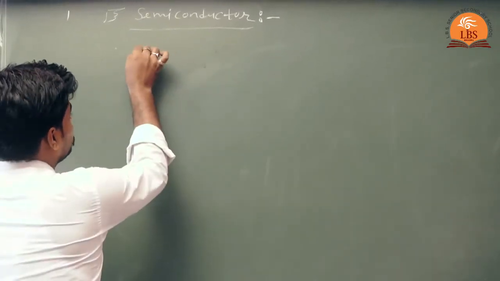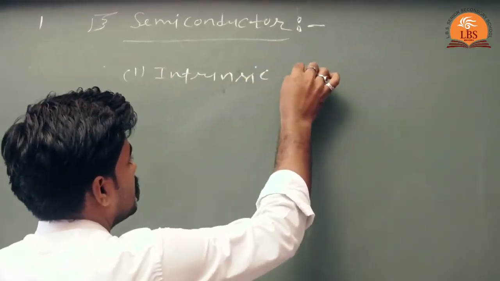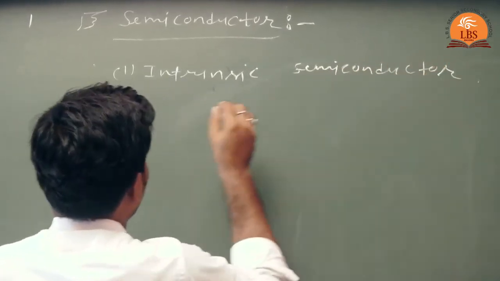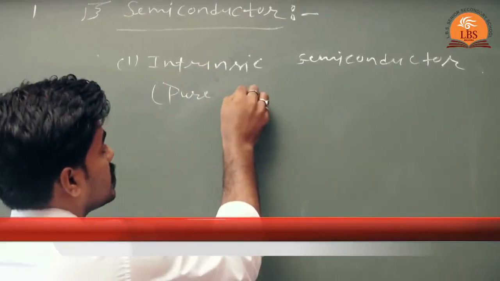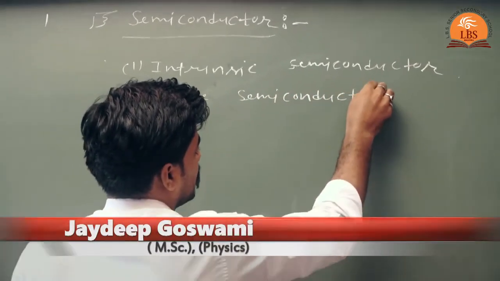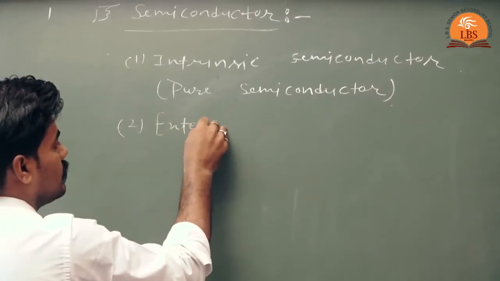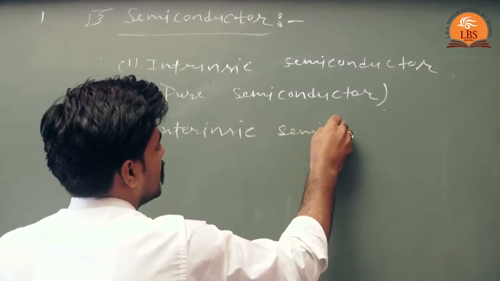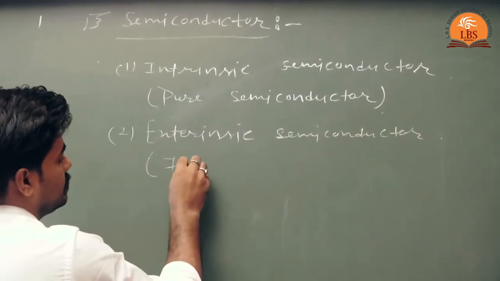Intrinsic semiconductor, and intrinsic semiconductors are also called pure semiconductors. And the second one is extrinsic semiconductor, or you can call it impure semiconductor.